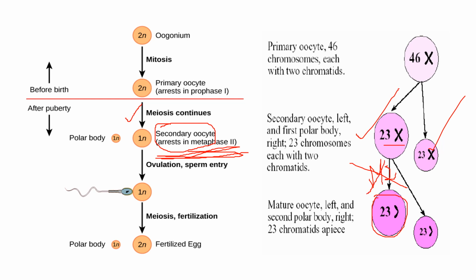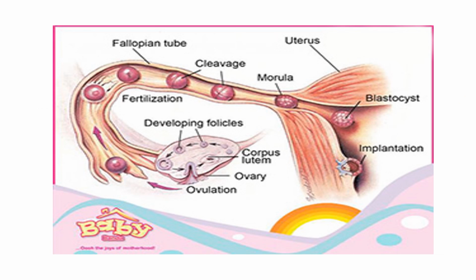Now we want to know two things. One is that after the formation of the secondary oocyte, the secondary oocyte will undergo ovulation. It will be taken up by the fallopian tube fimbria, and we want to know how long this second arrest will persist.